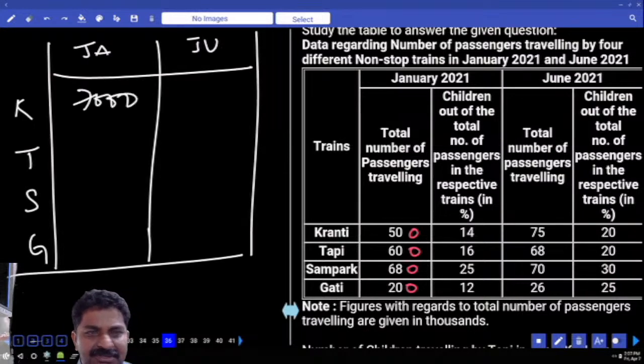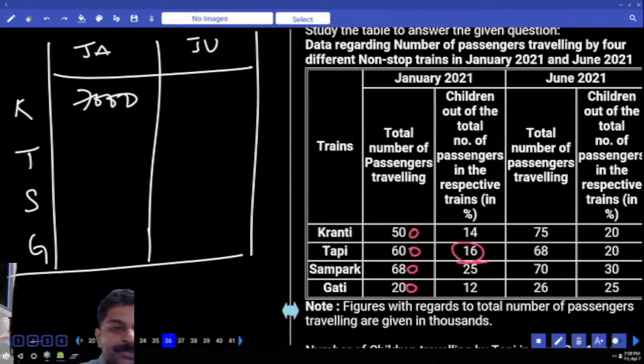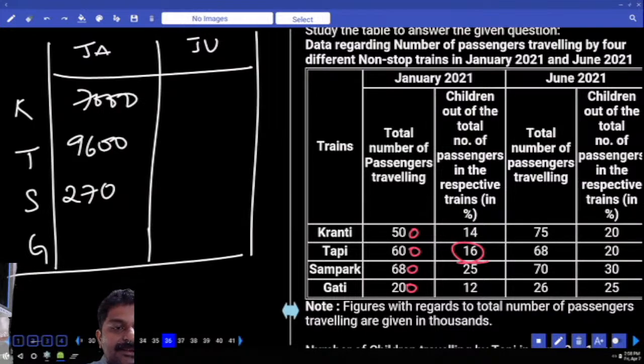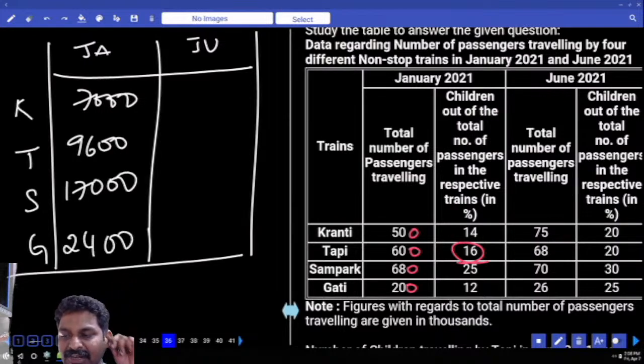Treat it as the number of notes, 14 500 rupee notes. 16 into 6, 2 zeros. 68 into 25, treat 25 as 100 by 4, 680 by 4, 170, 2 zeros. 200 12 times, 2 into 12, 24, 2 zeros. These many children are there.